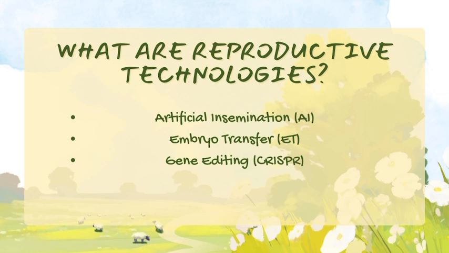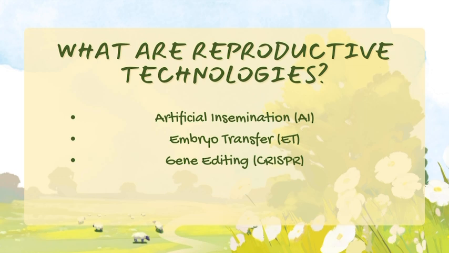Next, let's talk about embryo transfer. In this process, embryos are taken from a donor female and placed into a recipient female. And lastly, we have gene editing technologies like CRISPR. These tools let us make precise changes to genes that improve traits like how efficiently animals use feed, their growth rates, and their resistance to diseases.